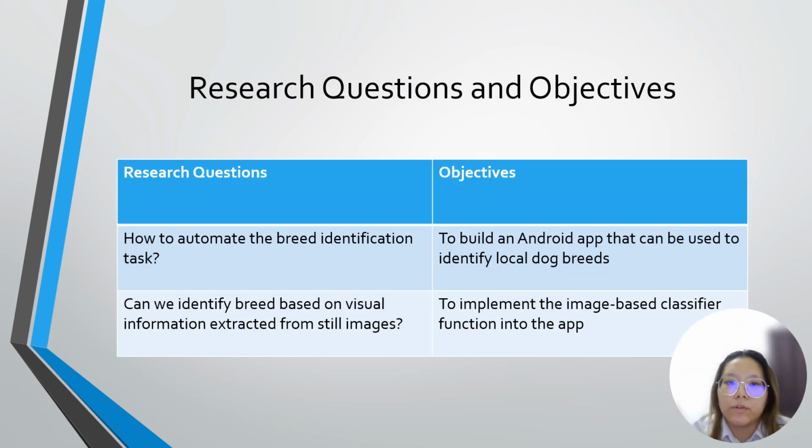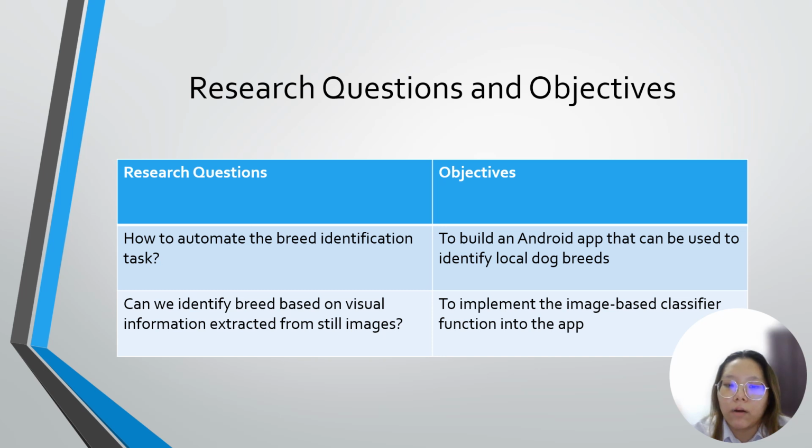The first research question of this project is how to automate the breed identification task. This question focuses on leveraging technology to simplify and streamline the process of identifying dog breeds. The second question is, can we identify breed based on visual information extracted from a still image? The goal is to determine if we can use computer vision techniques to classify breeds accurately based on images.